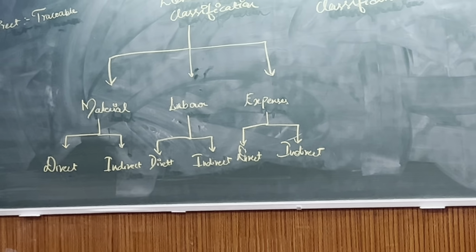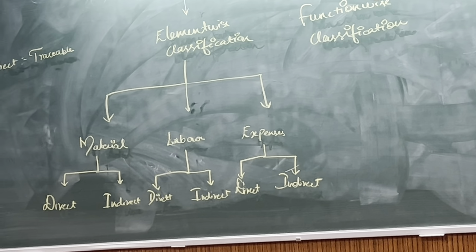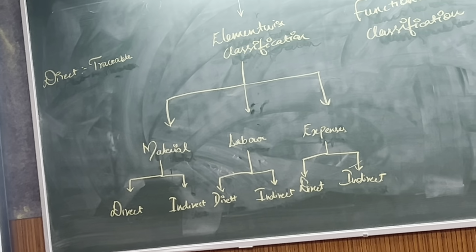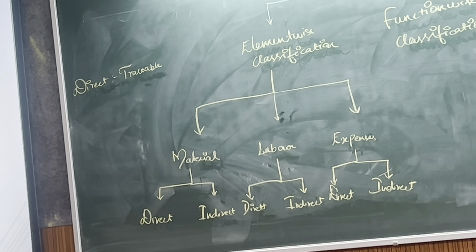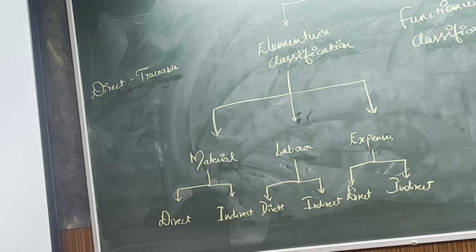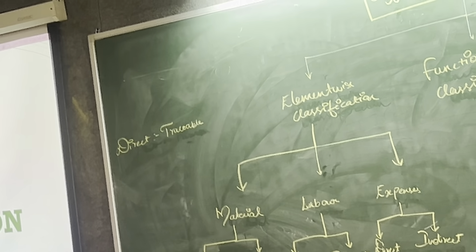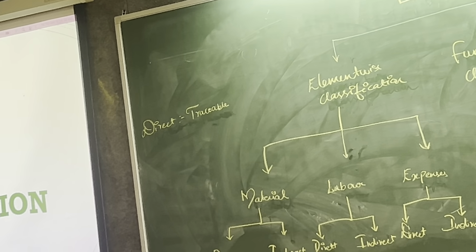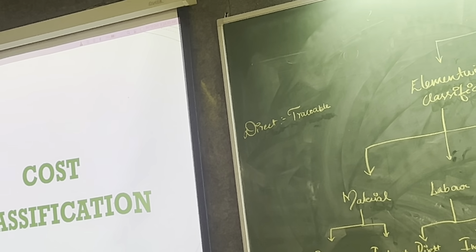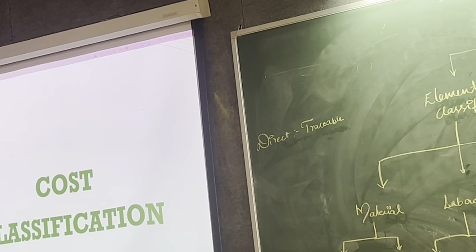And in case of expenses, first of all you have to understand what is expense. Expense means when you spend money in production for producing something, and this money does not give you any material, does not give you any labor. Let me give you an example. Suppose you are making a road, and in the road, the flyover, you have used cement and other things as direct material, and you have used some laborers, they are direct labor whom you can see working.